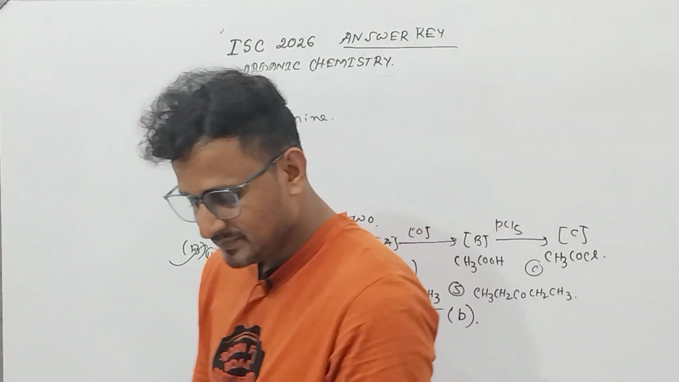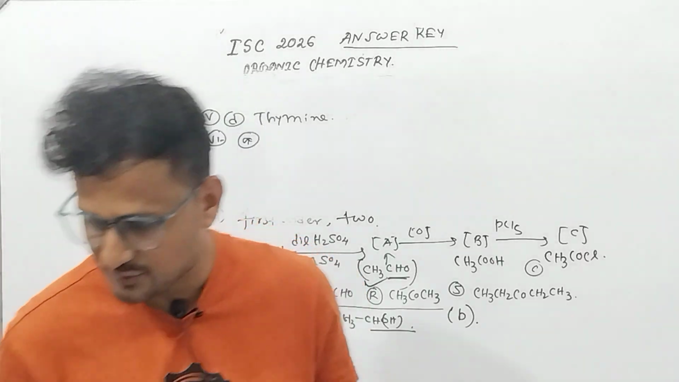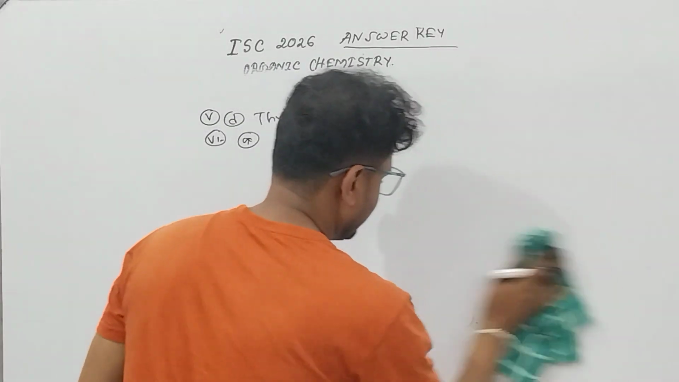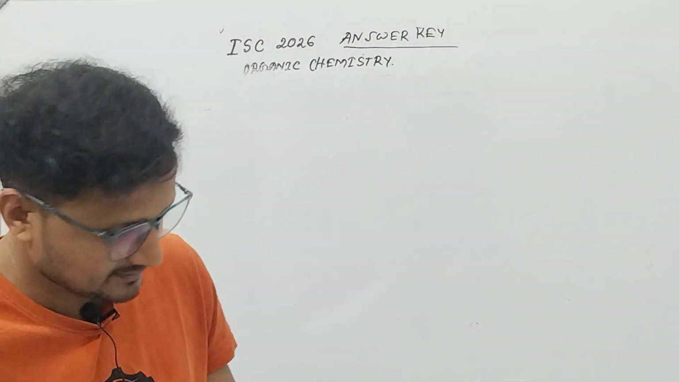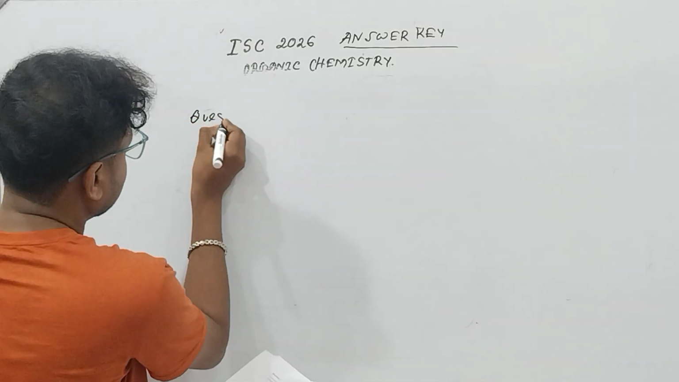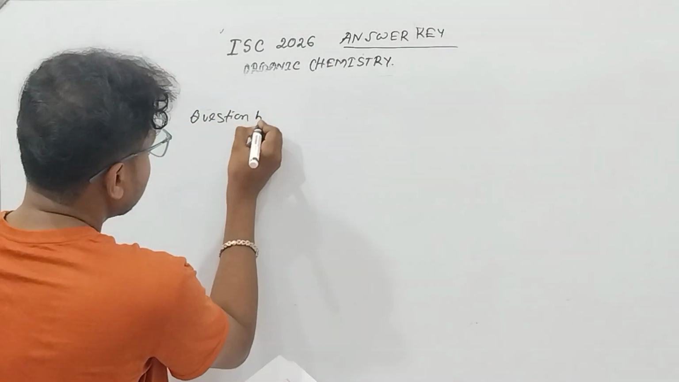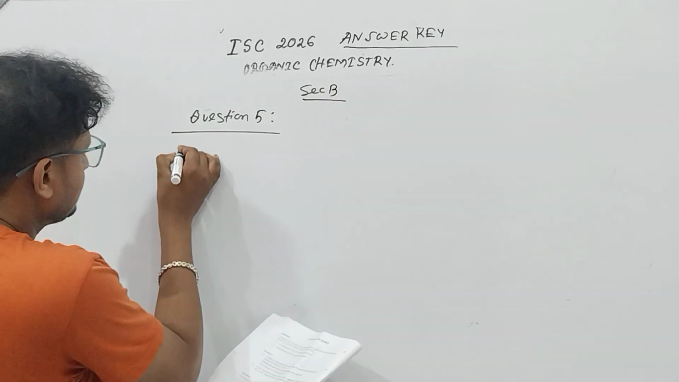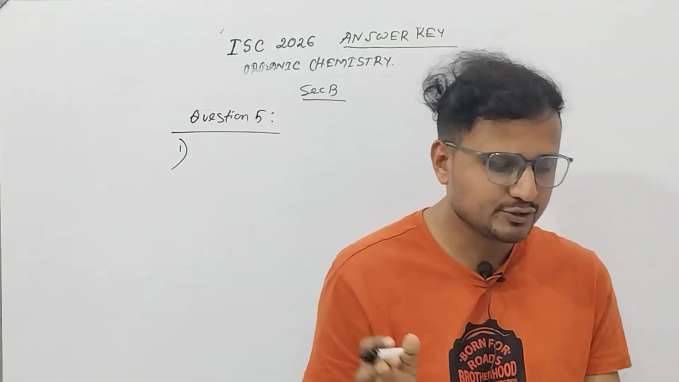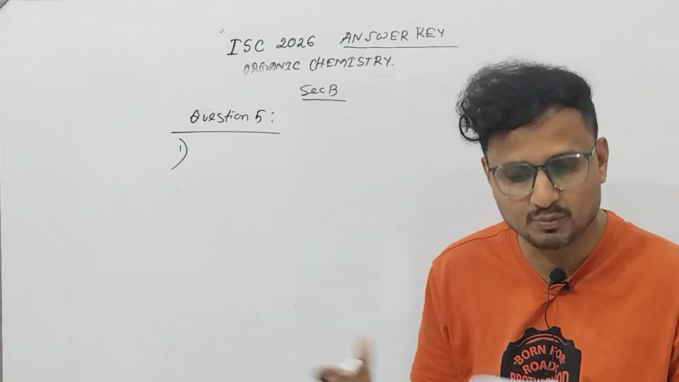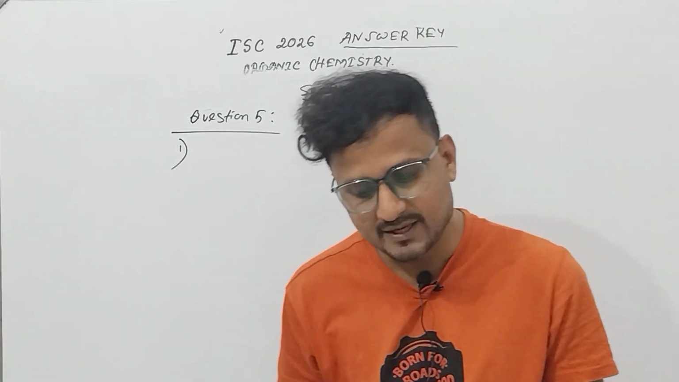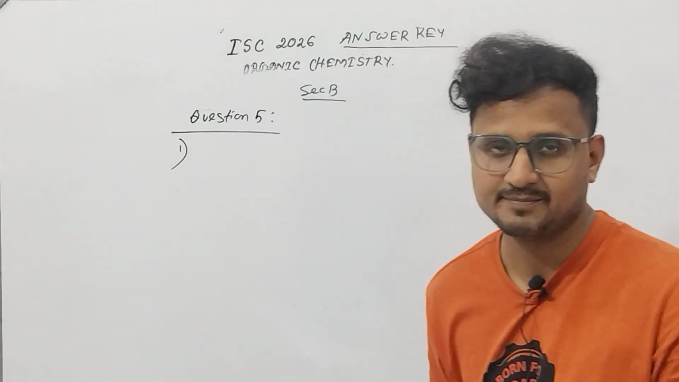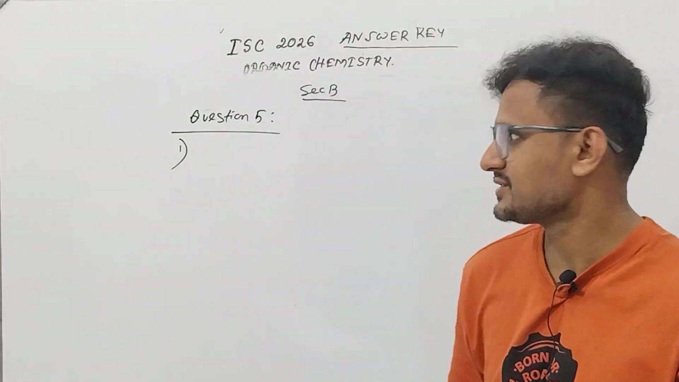Now come to the section B. Section B, question number 5. Again there is a question from the organic chemistry. It's written that methyl magnesium bromide to propan-2-ol, that means 2-propanol. We have to convert and write the chemical equations. Now let me tell you here, as it is stated, chemical equation you have to write. You cannot go for only transformations.